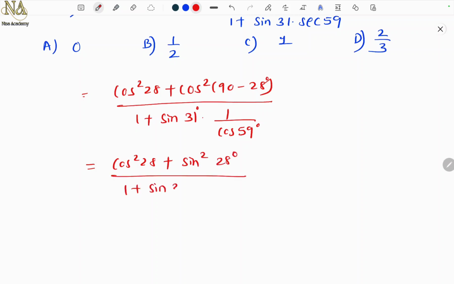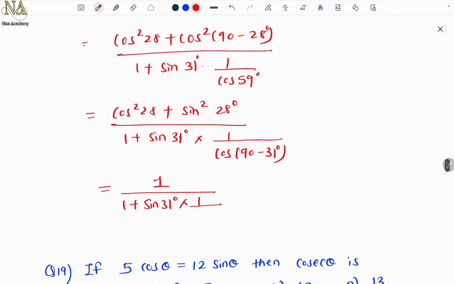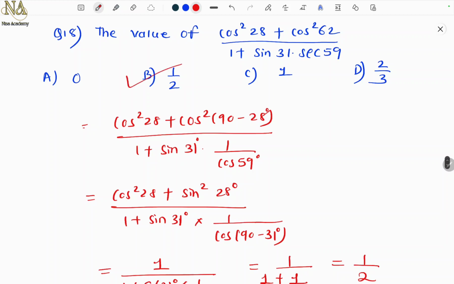This is 1 plus sine 31 degree into, now 59 plus 31 is 90. So I can write this as cos of 90 minus 31, if I want 59. Cos square plus sine square theta is 1. This is 1 plus sine 31 into 1 upon cos of 90 minus 31, which is sine 31. This gets cancelled, so this is 1. This is 1 plus 1 into 1, which is 2. So 1 upon 2. Let's see the options. Yes, option B, 1 by 2. This is one of the questions from last year's board question paper.